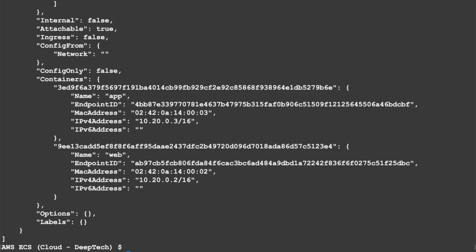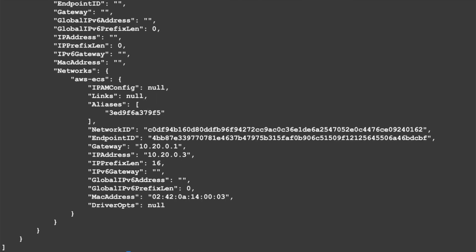If you want, you can get the IP address of the containers using the docker container inspect command also, and then provide the name of the container. Now this is the IP address of this container, and if I type web, it should give me the IP address of the other container also. So if you notice, the IP addresses have been chosen from the network CIDR block, or the CIDR block which you have given as the subnet for the network which you just created. That's all about Docker network.